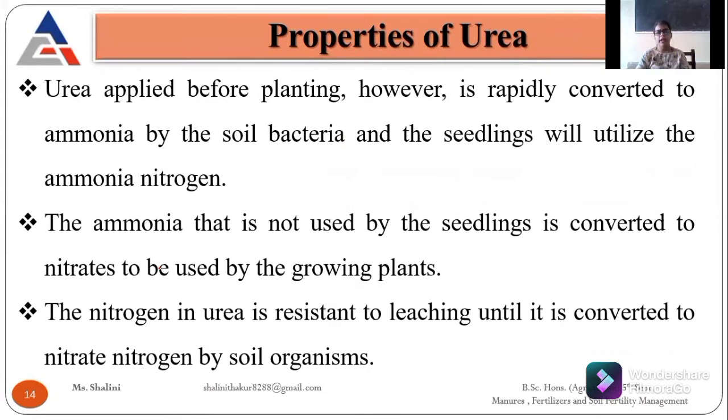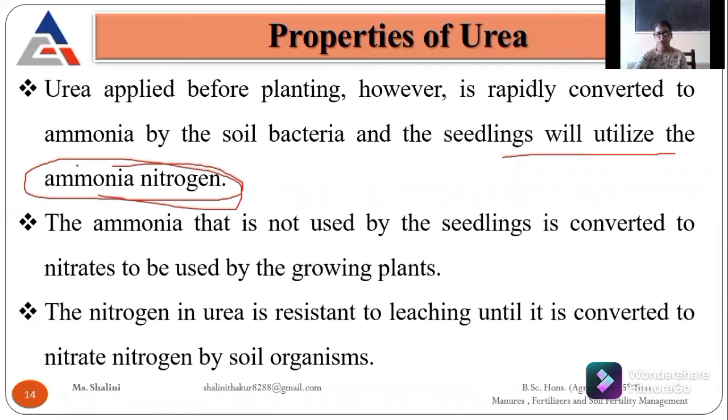And it can be applied before planting. Okay, because some of the seedlings also use nitrogen, but they use the nitrogen in ammoniacal form. You all know that urea is directly converted into ammonia, so they are using it. But if we overdose that particular field or pot, it directly harms our seedling.